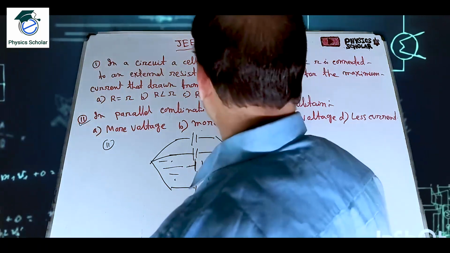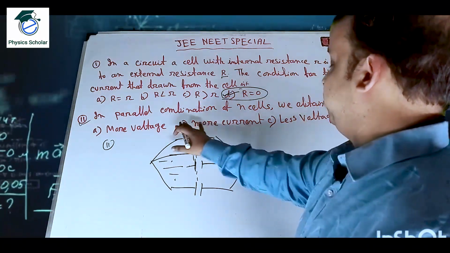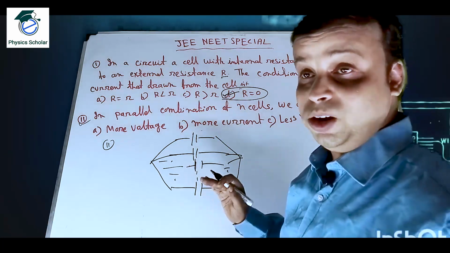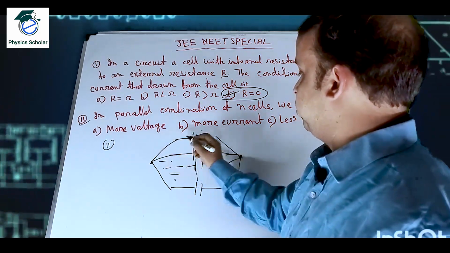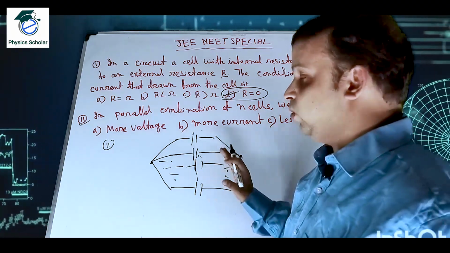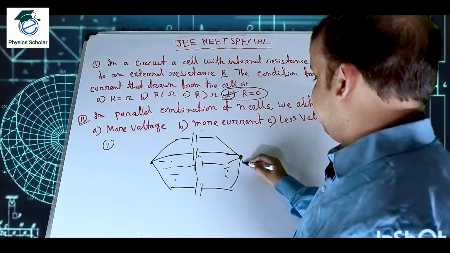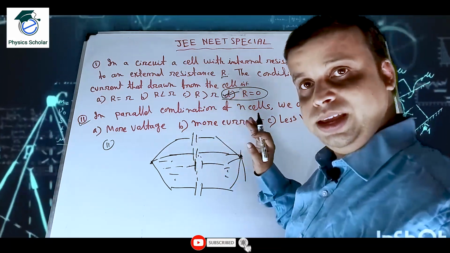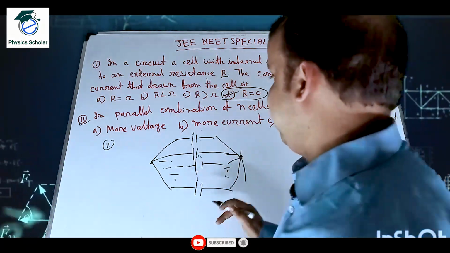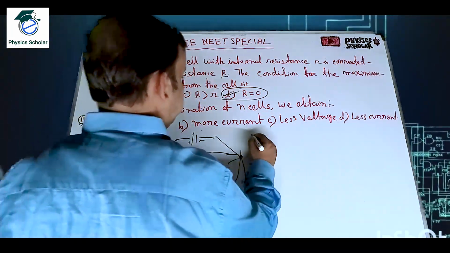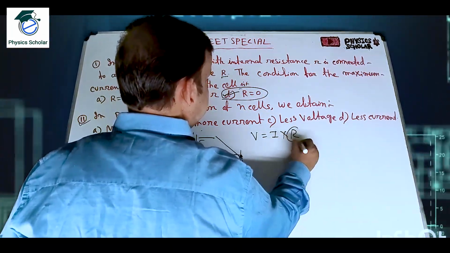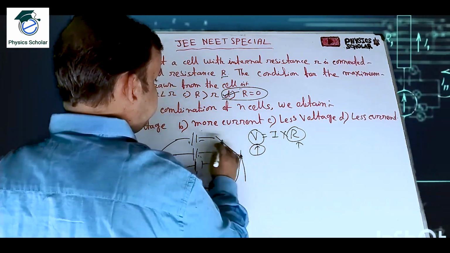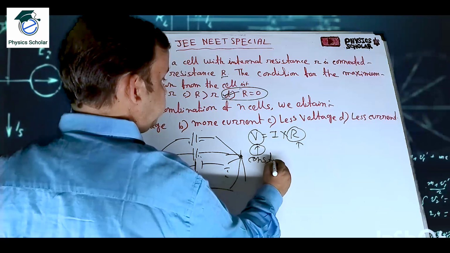In a parallel combination we obtain more voltage? More voltage cannot be obtained. Why? Because the voltage across the two terminals of each cell will be the same. Whatever external circuit is attached, the voltage will be equal to the voltage of each cell. What we know is V equals I into R, where R is the resistance and V is the voltage. Now the voltage is the same, that is, the voltage is constant.